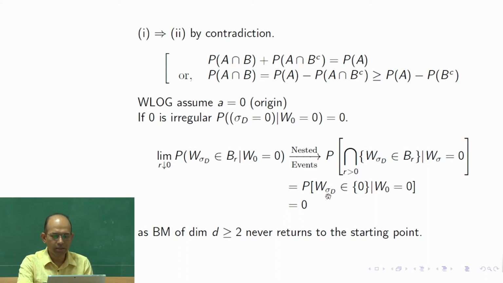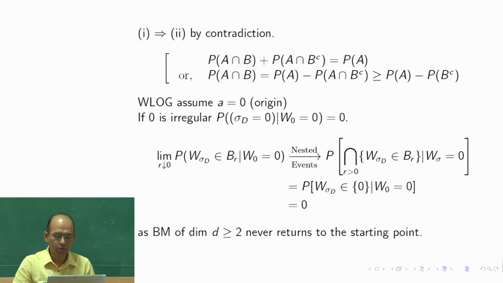The probability that at another, future time, it would again hit 0. Okay, and this sigma D is defined using the boundary of the domain. So that probability is 0. So this is 0. Okay. So what is the point? The point is that this limit is 0. Okay. So that means this conditional probability could be as small as possible. So if I choose sufficiently small r, I can make this probability smaller than any predetermined number.